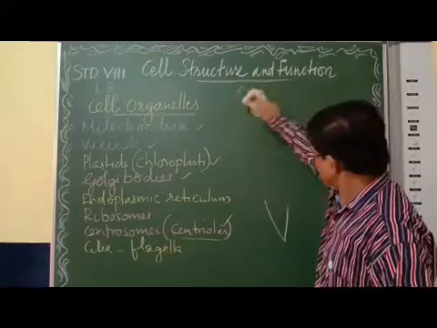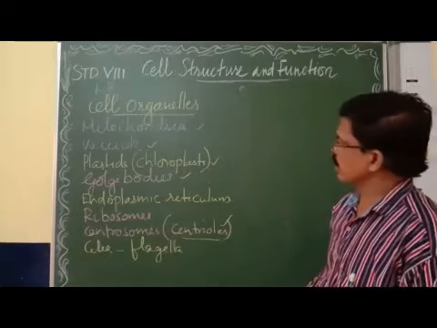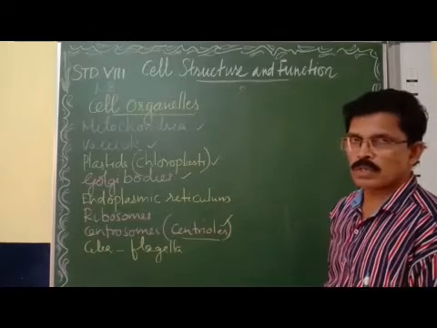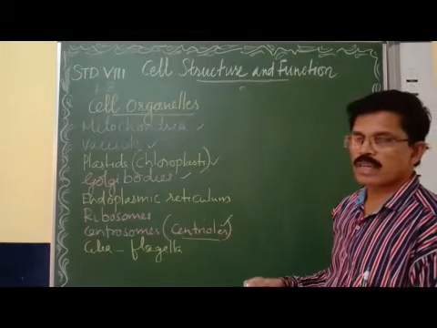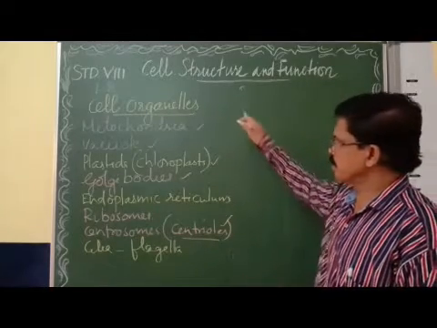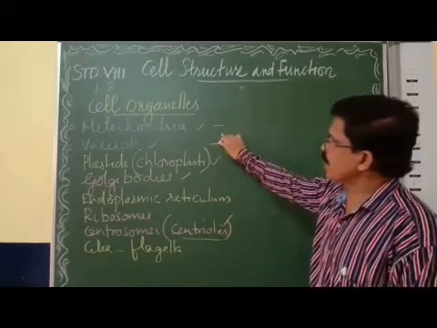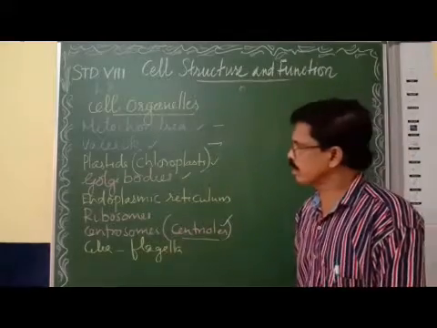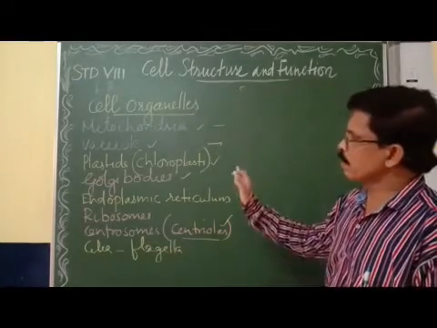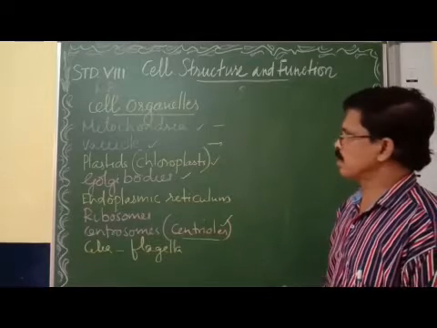Okay. Now mitochondria is called the powerhouse of the cell. Why is mitochondria called the powerhouse of the cell? Because they break down and oxidize the food and release energy. Vacuoles are sac-like structures storing food, waste and water. Clear? Vacuoles are large in plant cells, whereas small in animal cells.